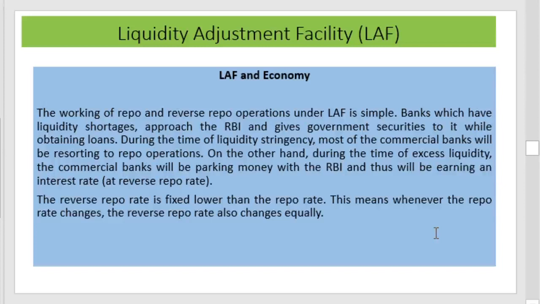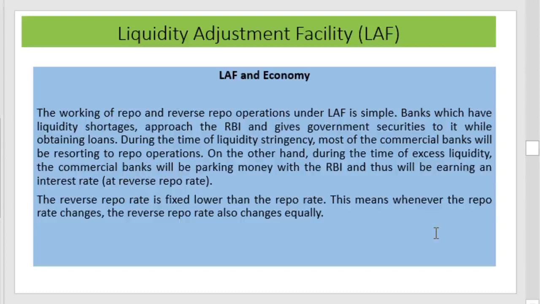During the time of liquidity stringency, most of the commercial banks will be resorting to repo operations. On the other hand, during the time of excess liquidity, the commercial banks will be parking money with the RBI and thus will be earning an interest rate. The reverse repo rate is fixed lower than the repo rate. This means that whenever the repo rate changes, the reverse repo rate also changes equally.